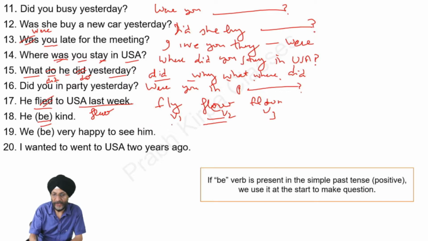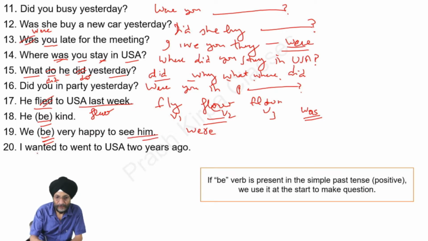Here he be kind. Be becomes was. He was kind. This is the be form of the verb. As you know, with we we use the verb were. We were very happy. This is the past simple form of the be verb and it is were. As we have to use were with we, we were happy to see him.